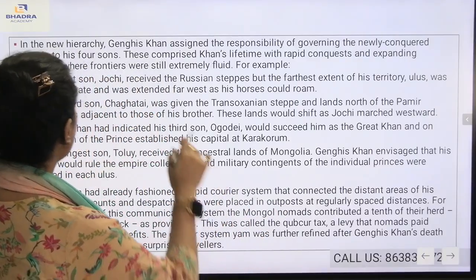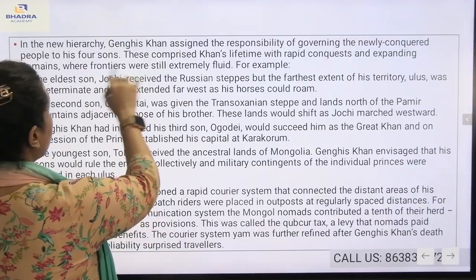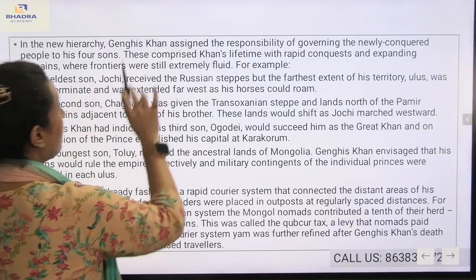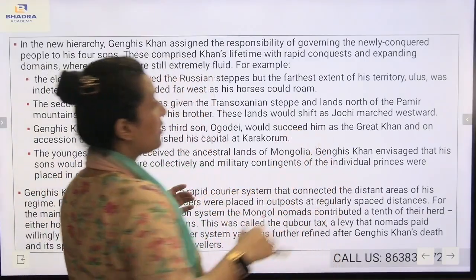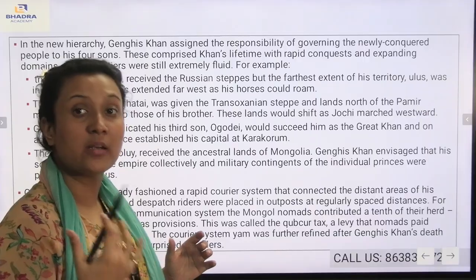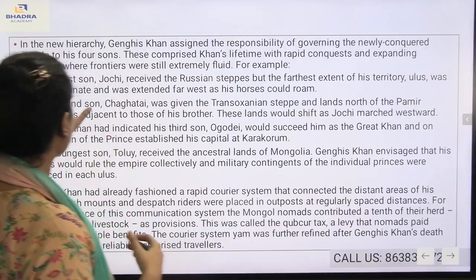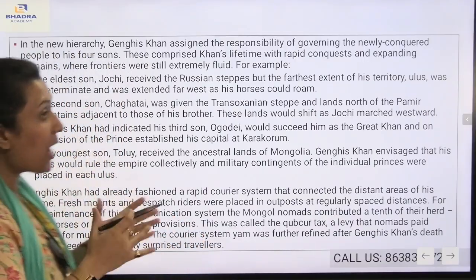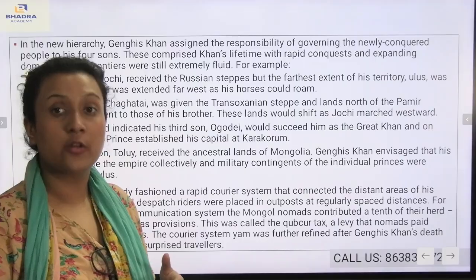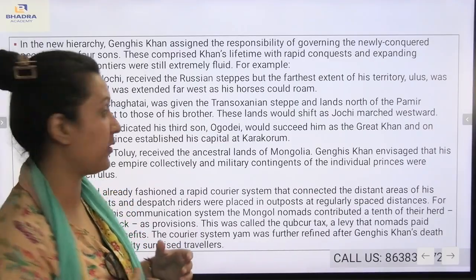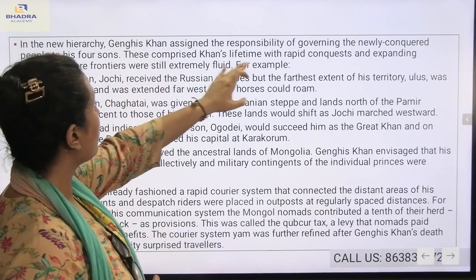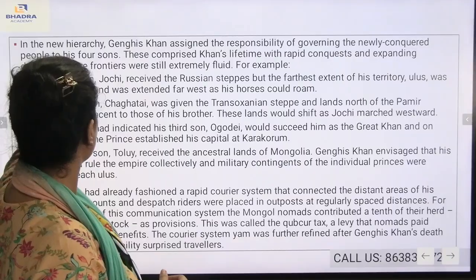He was busy with his own conquests and expanding campaigns. You see how he maintained his four sons and how they were given different jobs according to their own preference, including the responsibility of governing the newly conquered people.